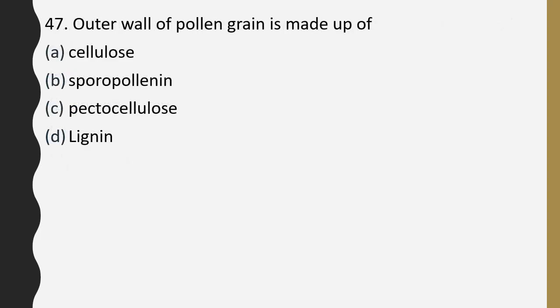Question number 47. The outer wall of pollen grain is made up of cellulose, sporopollenin, pectocellulose, lignin. Outer wall of pollen grain is made up of... Correct answer is option B, sporopollenin.